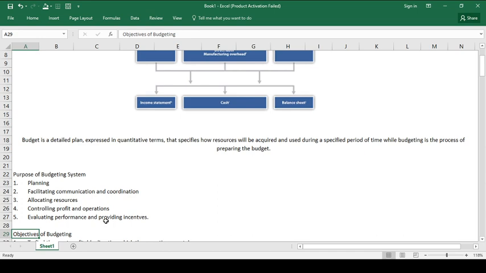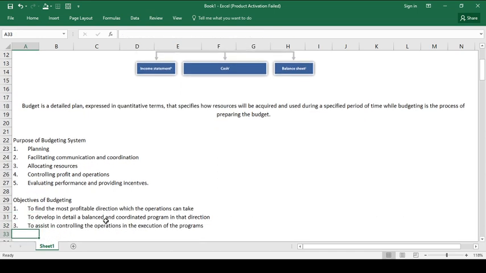Take note, using the budget plan that we have, we can identify how resources shall be utilized, how we are going to communicate our quotas, how we are going to allocate our resources, and how we are going to control our expenditures, particularly expenditures affecting profits. And then we can also evaluate the performance of each personnel or of the department using the budget.